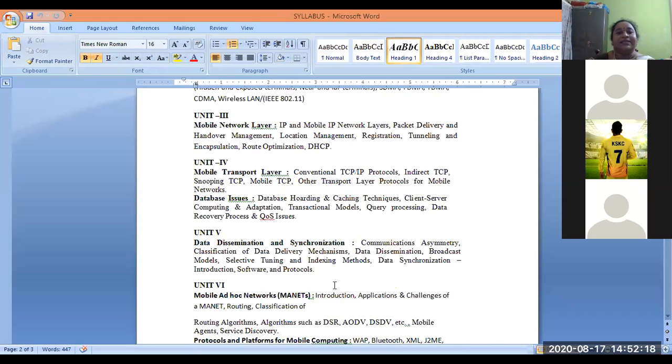And the fifth unit is data dissemination and synchronization. How will data be transferred one to one, one to many, many to many?